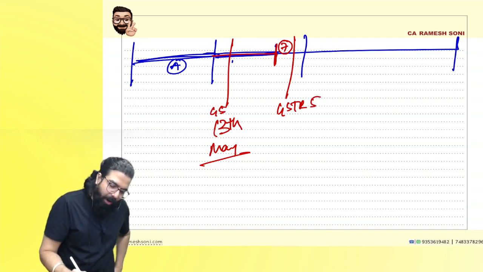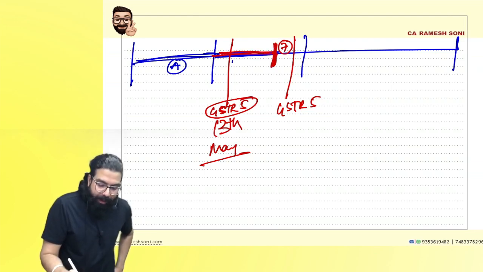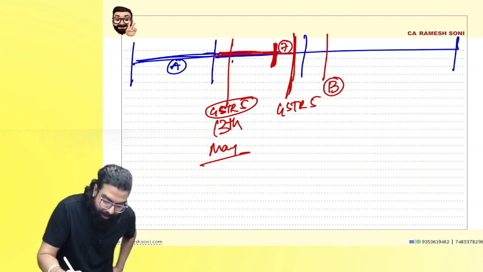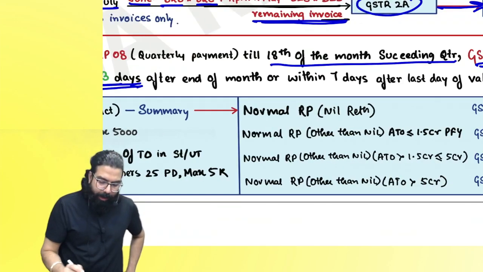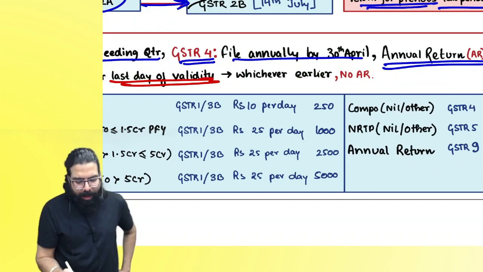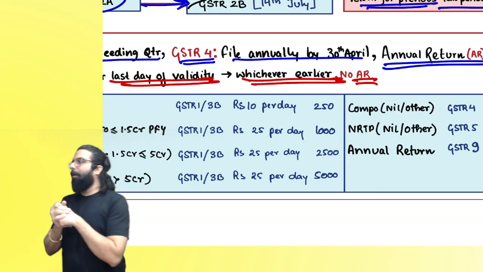Here he will file by the 13th because it was for the full month. But here, because the registration got over here, it is within 7 days or after the month gets over by the 13th, whichever is earlier. Which is earlier? Are we clear, everyone? The same thing is written over here: after the end of the month or within 7 days after the last day of the validity, whichever is earlier. And typically an annual return is not there. Are we all 100% clear till here?